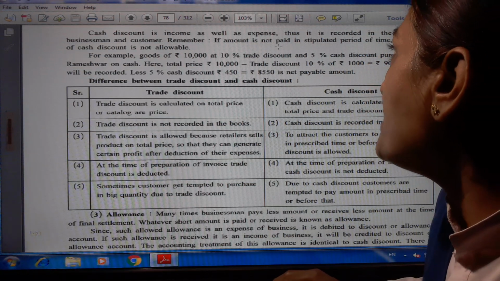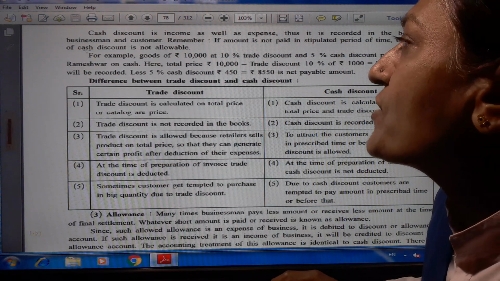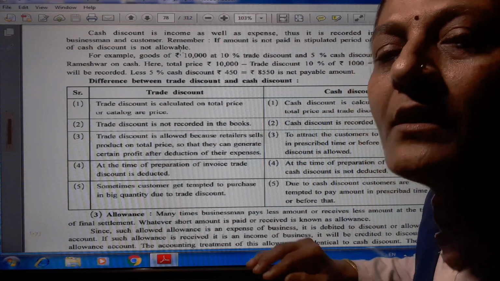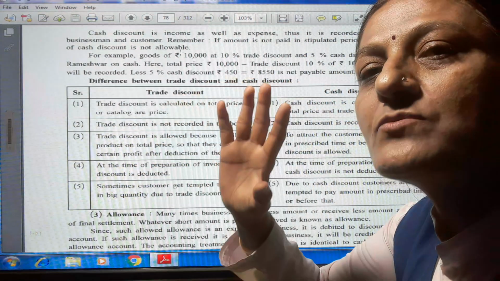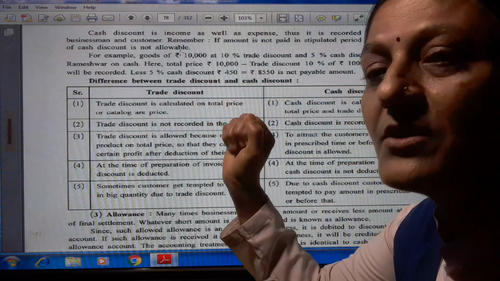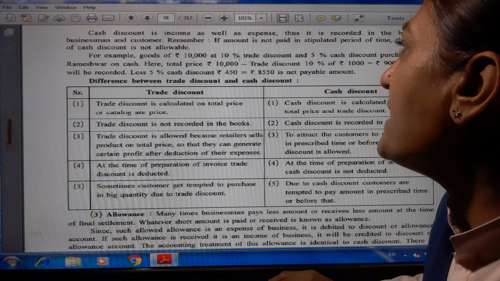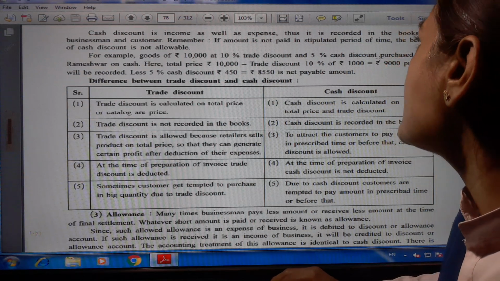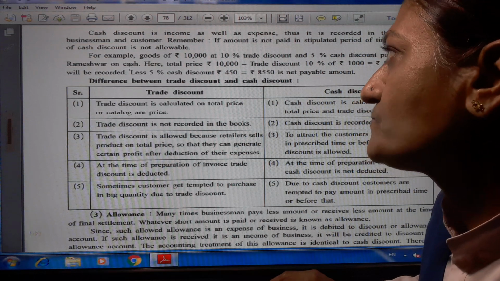Remember, if the amount is not paid in the stipulated period of time, the benefit of cash discount is not allowable. If payment is not made in the given time period, then the cash discount benefit is not given to the customer. For example, goods of rupees 10,000, 10% trade discount and 5% cash discount, purchased from Rameshwar on cash.